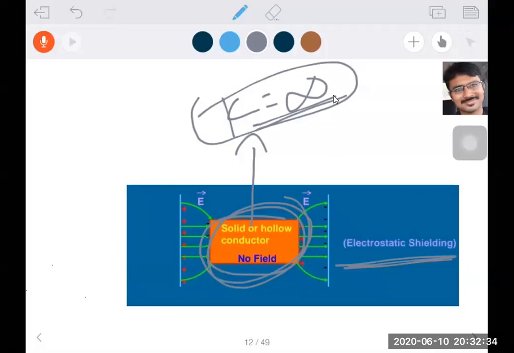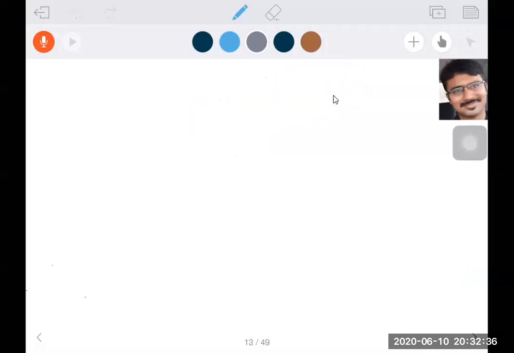I hope you are clear till here, beta. Next. Now coming to the next point. These electric field lines we discussed, beta, how they can't intersect and all those points. And suppose they say uniform electric field. How do we write a uniform electric field?